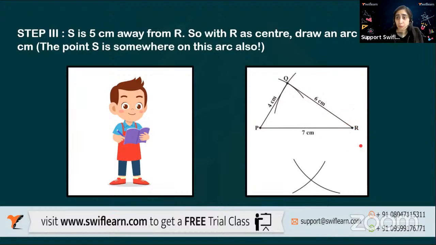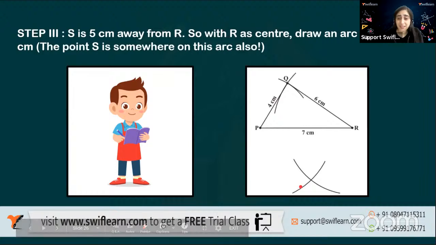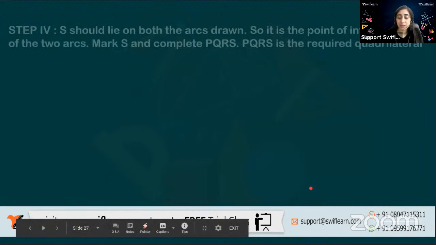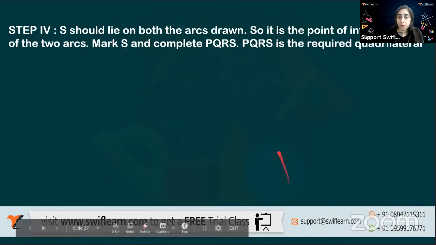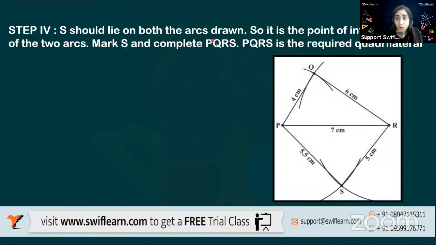The point where the pointed needle will be standing, it is standing on R and will make an arc. The point at which they intersect, we call this as the, which point is it? Yes, it is S, the point which we require. After doing this, S should lie on both the arcs drawn. So now this is the intersection point, intersection of two arcs.